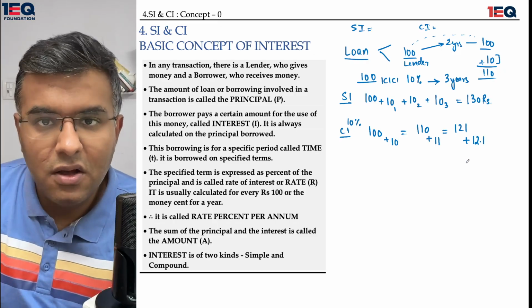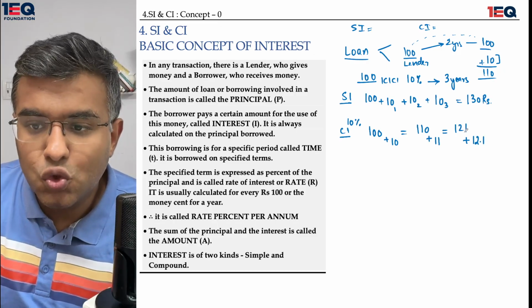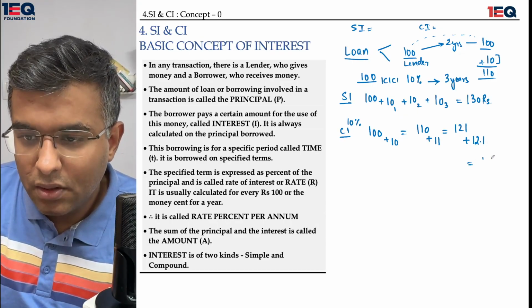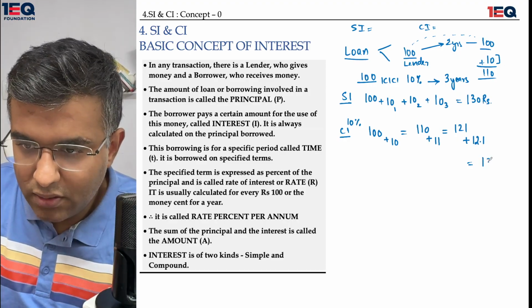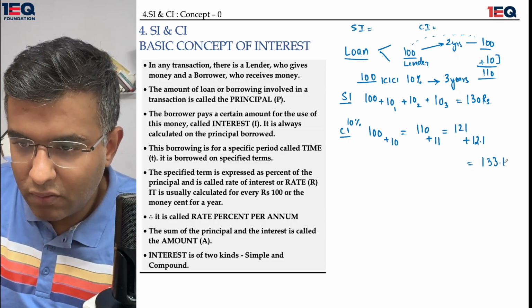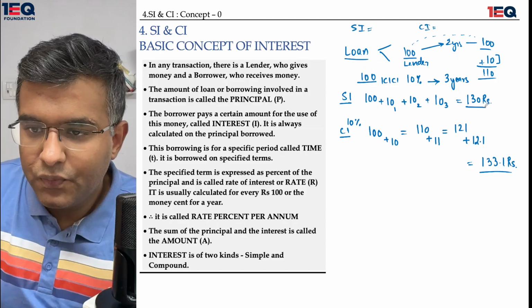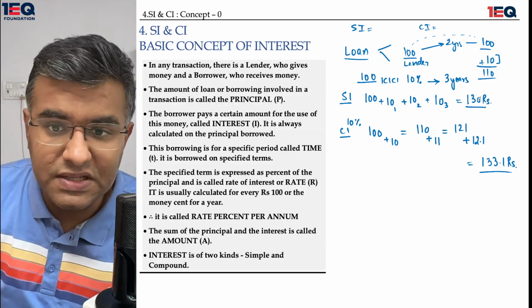1 rupees for the third year. So 121 plus 12.1 gives me 133.1 rupees. So these are two options that I have.